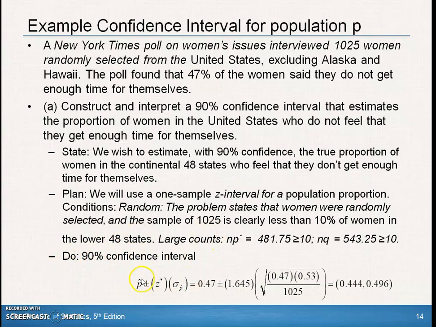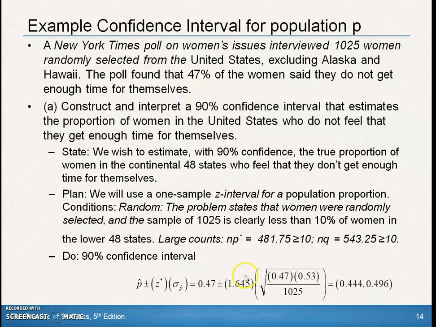Do the interval, that's p-cap plus or minus z star times sigma sub p-cap. So the p-cap is 0.47, given to us in the problem, plus or minus 1.645. We got that from the 90% confidence we did before. You can look that up. Remember, 1.645 was the z star for our 90% confidence interval.